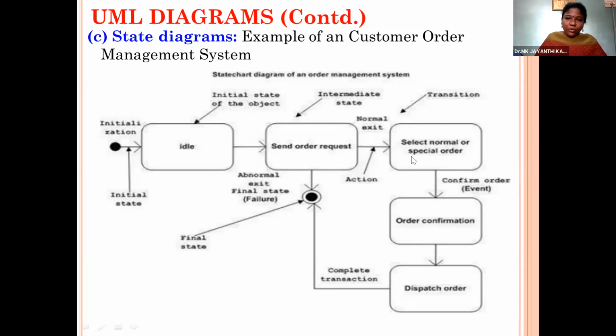So if you have any doubt or if you have any idea, please message me, or the CR, please collect the feedback from the students. If they want any additional notes, or they want more experiments, or they want MCQs, I will upload one more MCQ in Google Classroom so that you can practice yourself. I will upload one MCQ with 15 questions based on module 2 and 3 using UML in the Google Classroom. So that will be useful for your final MCQ practice.